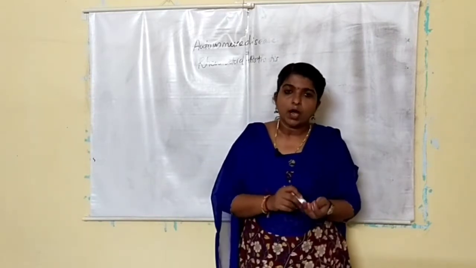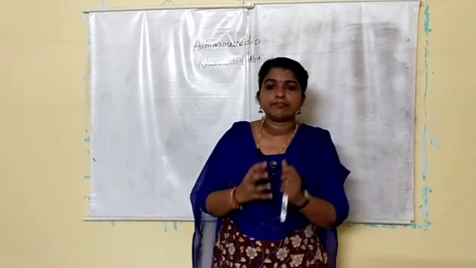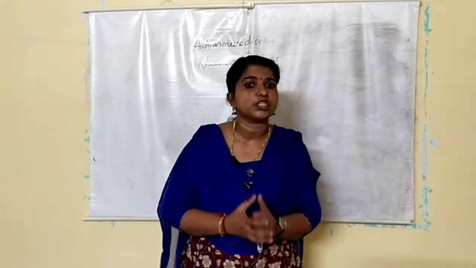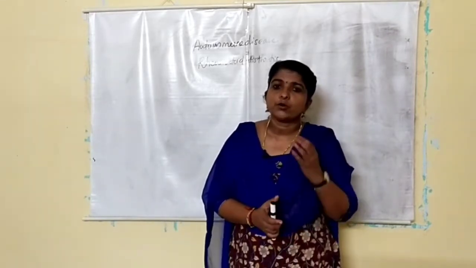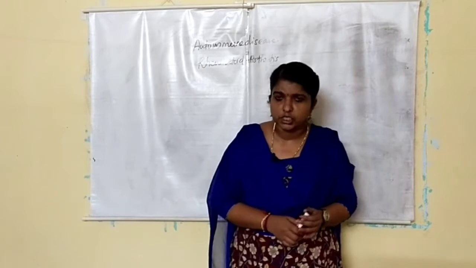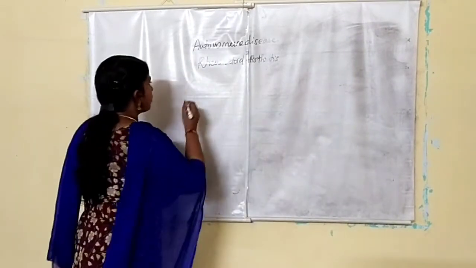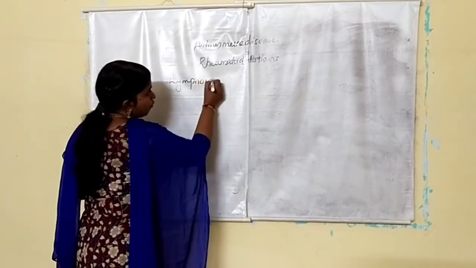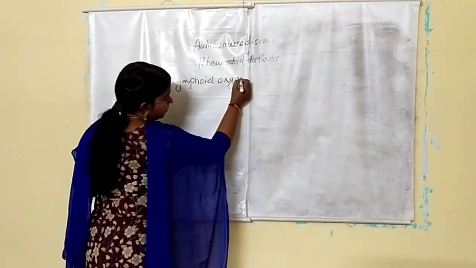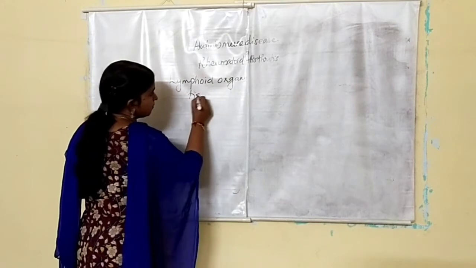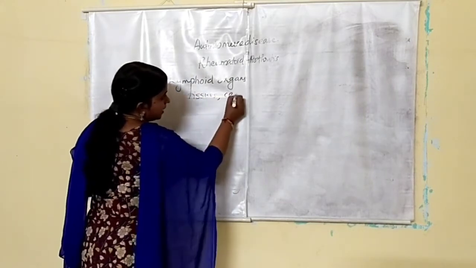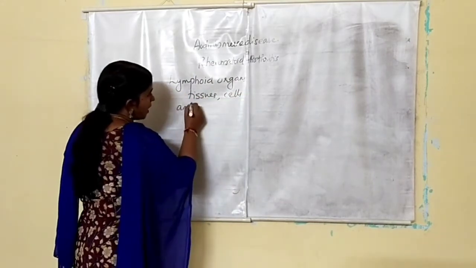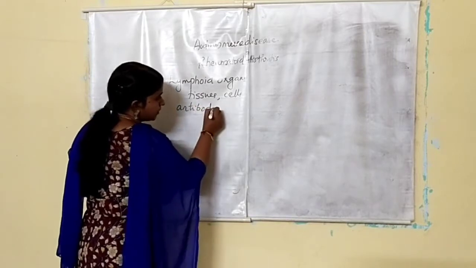Okay. Now let us check the different parts of our immune system. The human immune system consists of lymphoid organs, tissues, cells and antibodies.